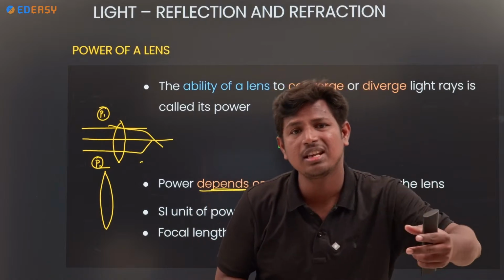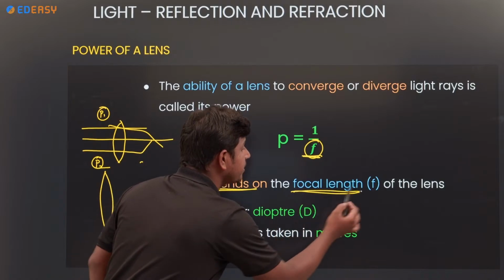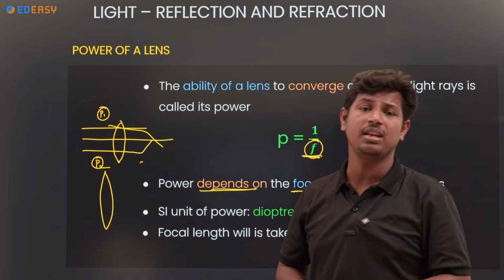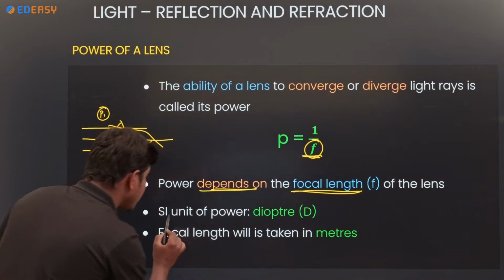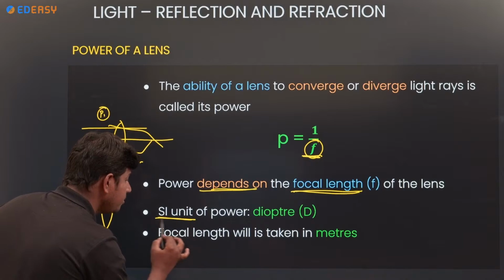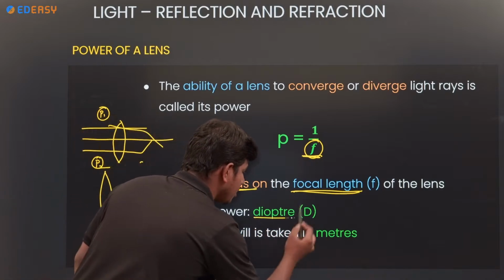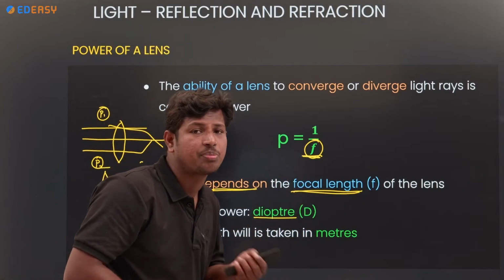Especially, the power depends on the focal length of the lens. Remember, the SI unit of power is diopter. Pronounce with me: diopter.